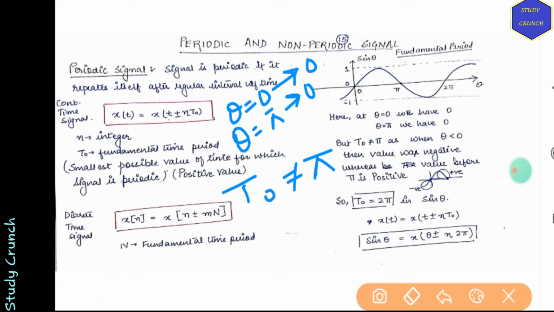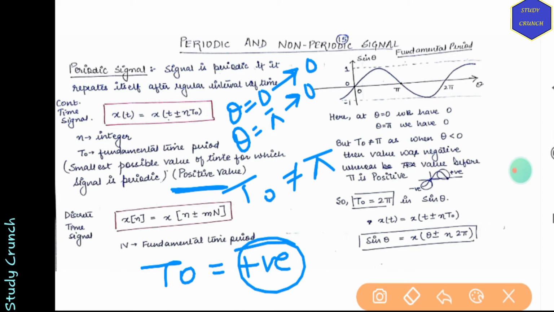Why? Because then it will be negative. We don't want negative, as we know that t naught is always a positive value. So in sine theta, t naught is equal to 2 pi and not pi, right?